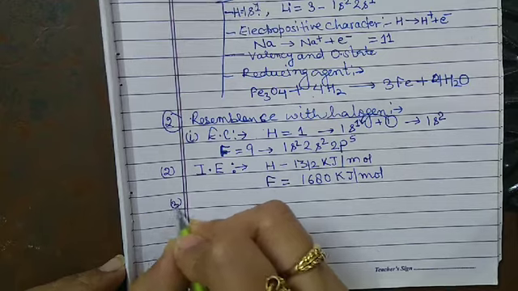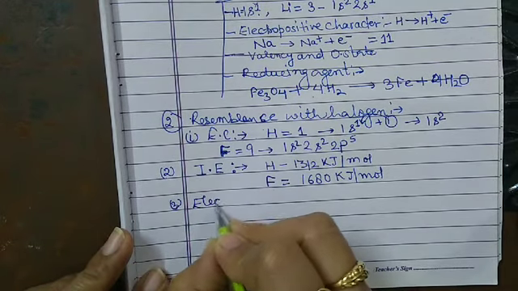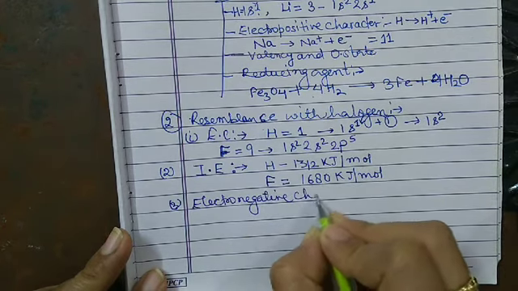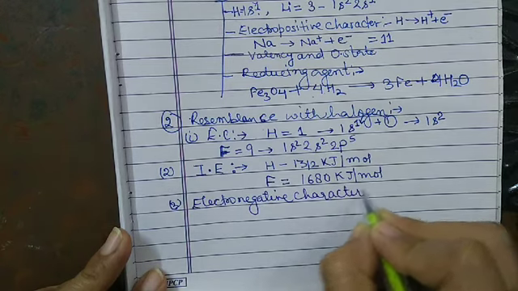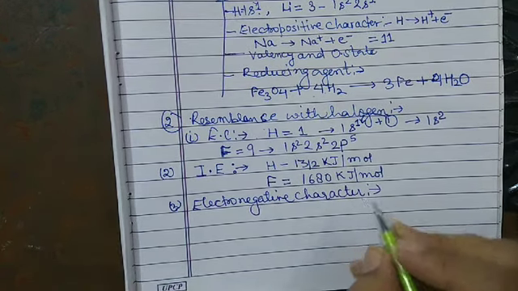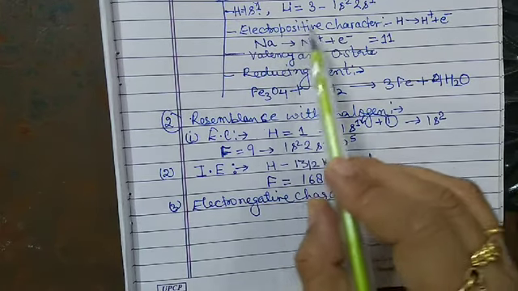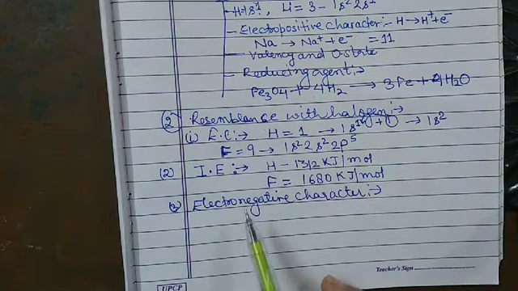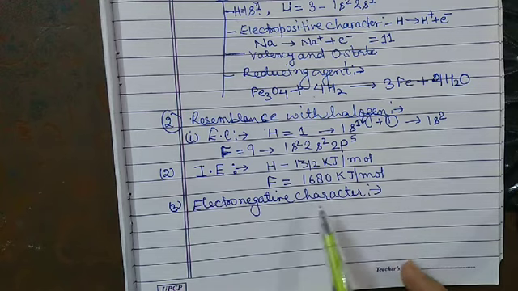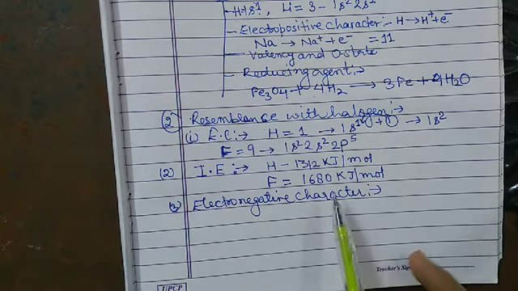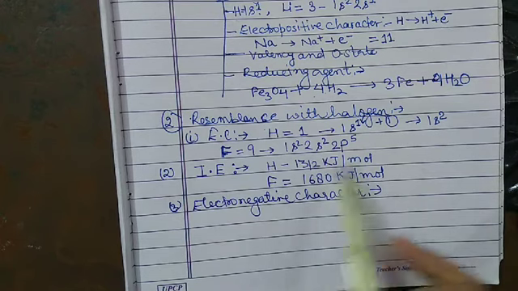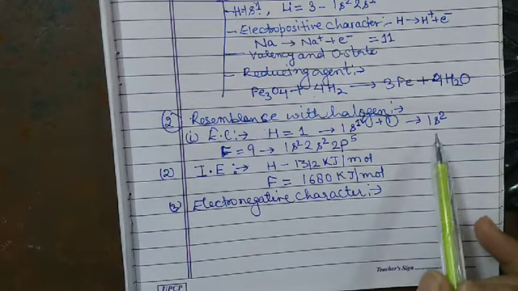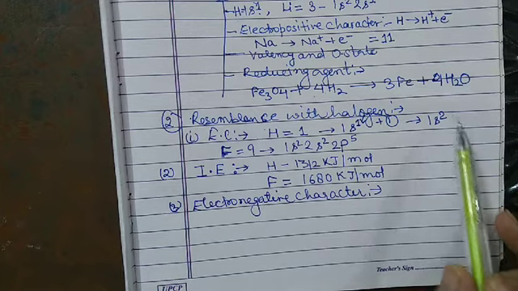Now the third point is the electronegative character. In case of the alkali metal, the resemblance is electropositive character, but in case of the halogen, the resemblance is the electronegative character. So both the hydrogen and halogen have a tendency to accept an electron to form the monovalent anion.